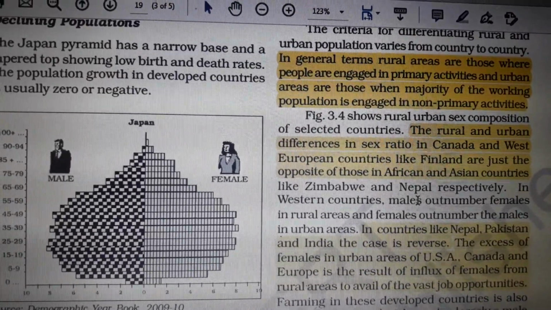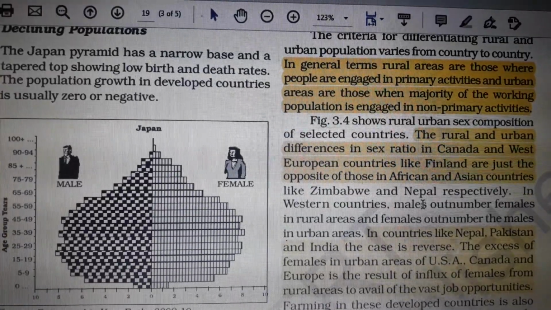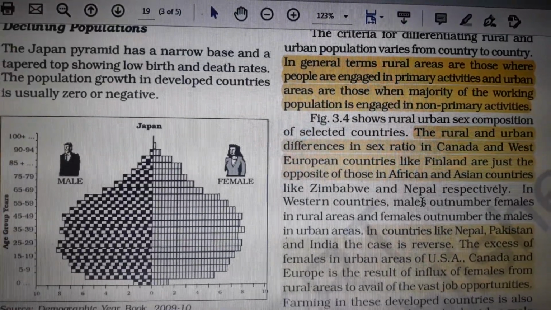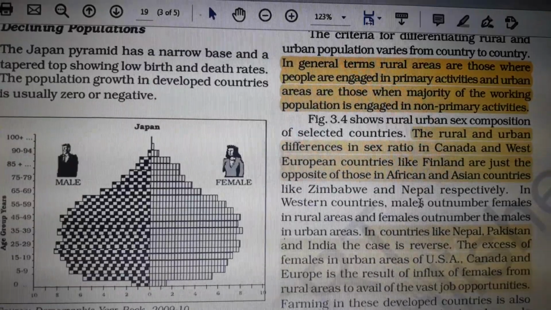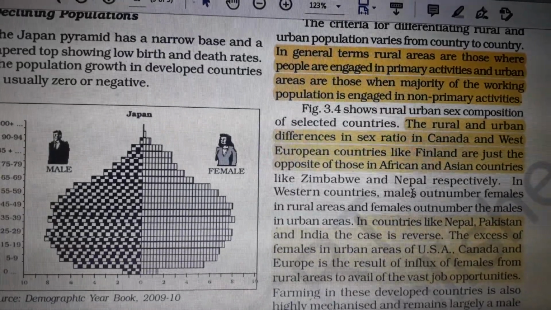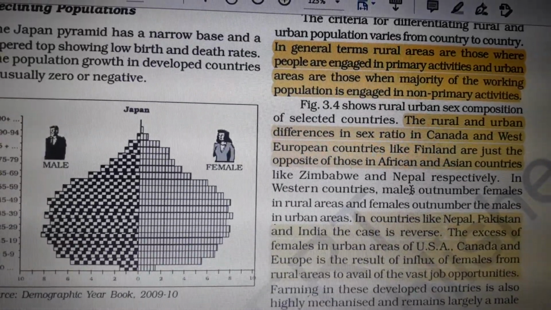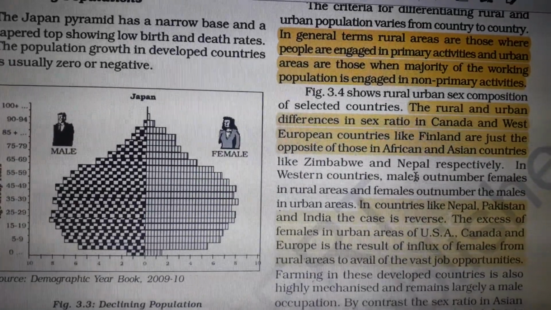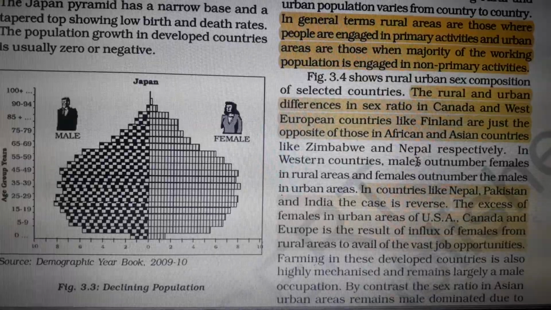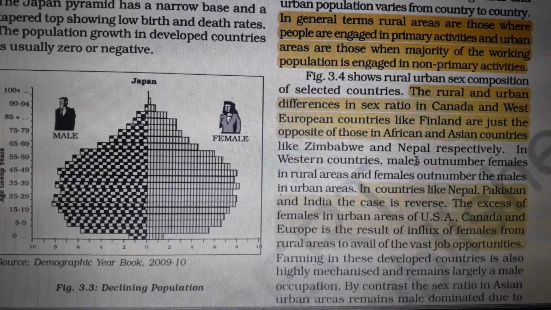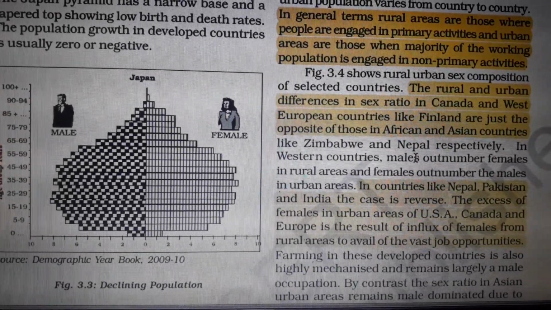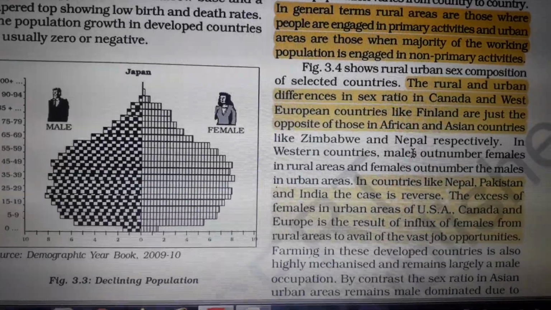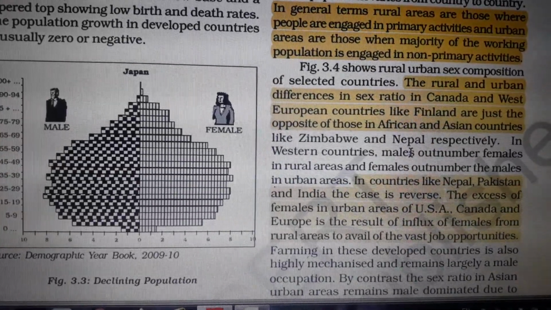In the rural and urban difference in sex ratio, take Canada and West European countries like Finland, which are just opposite to those of Africa and Asian countries. Why? Because most of the women there are ready to work, and they are getting better opportunities in urban areas, so they are migrating. But in Asian countries like India, Pakistan and other neighboring countries, most women are still dependent on primary activity, because it mainly depends upon the level of development and education.